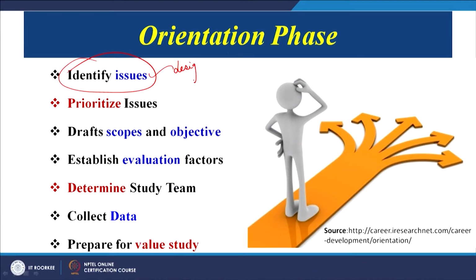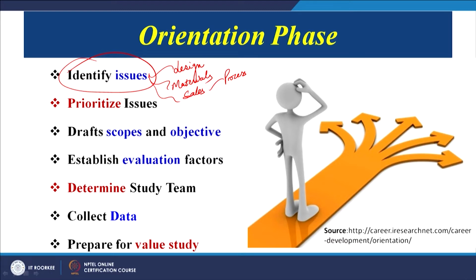We were seeing in the beginning of today's session the steps in identifying a problem. So, in the orientation phase, our first thing is to identify the issues to be addressed. Now, issues can be related to the design of the product, to the materials that we are using to make our product, to the sales, or to the process that we are using to make our product. So, we have to identify the issues.